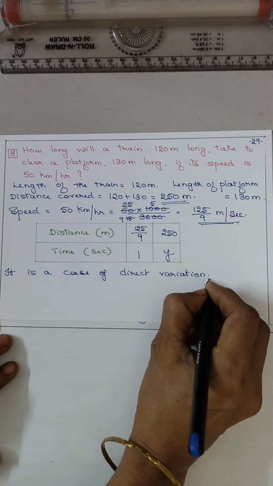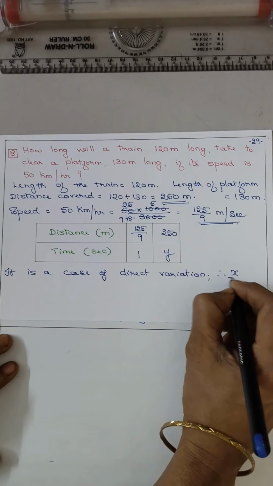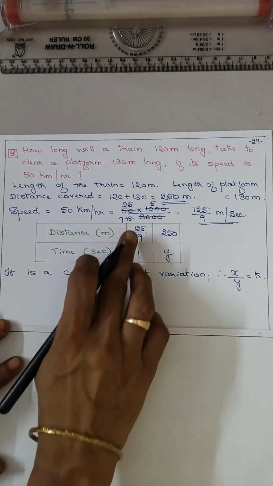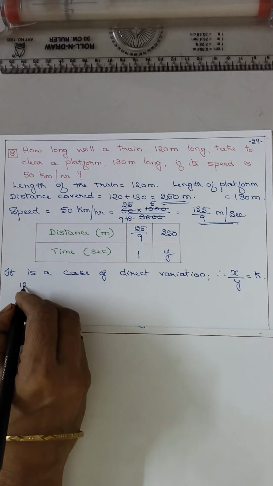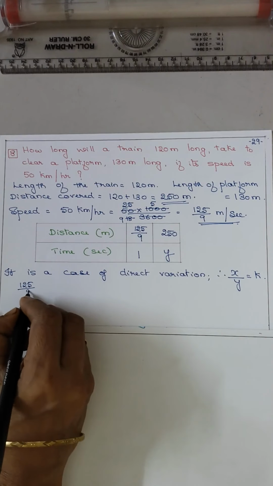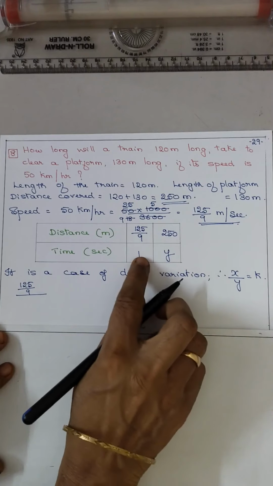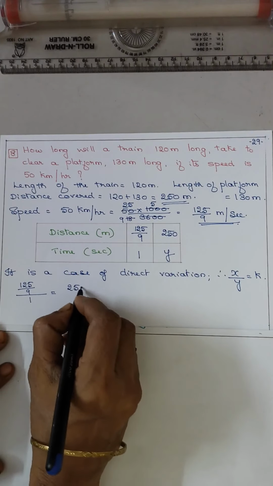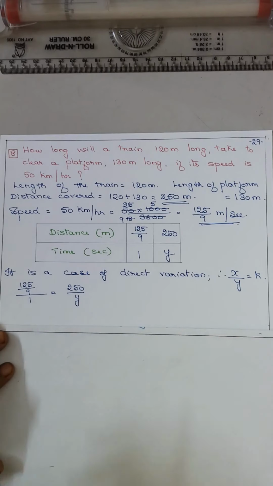What is the formula? X by y is equal to k. Now x is 125/9 by 1 is equal to 250 upon y.